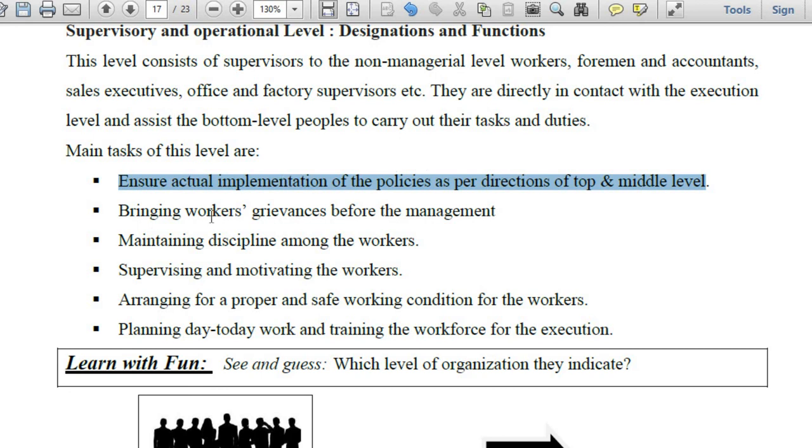Bringing workers' grievances. Now what is meant by the term grievances, my dear? Have you ever heard this term? Anyone? Grievance refers to some kind of dissatisfaction. There might be two types of dissatisfaction, overt and covert.